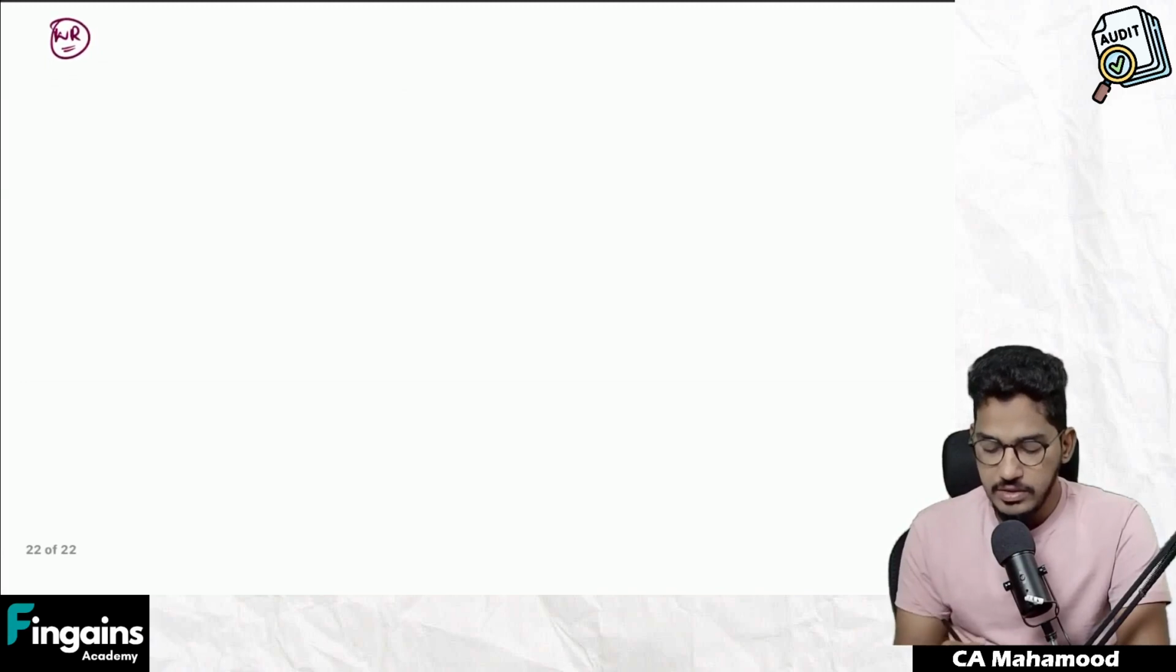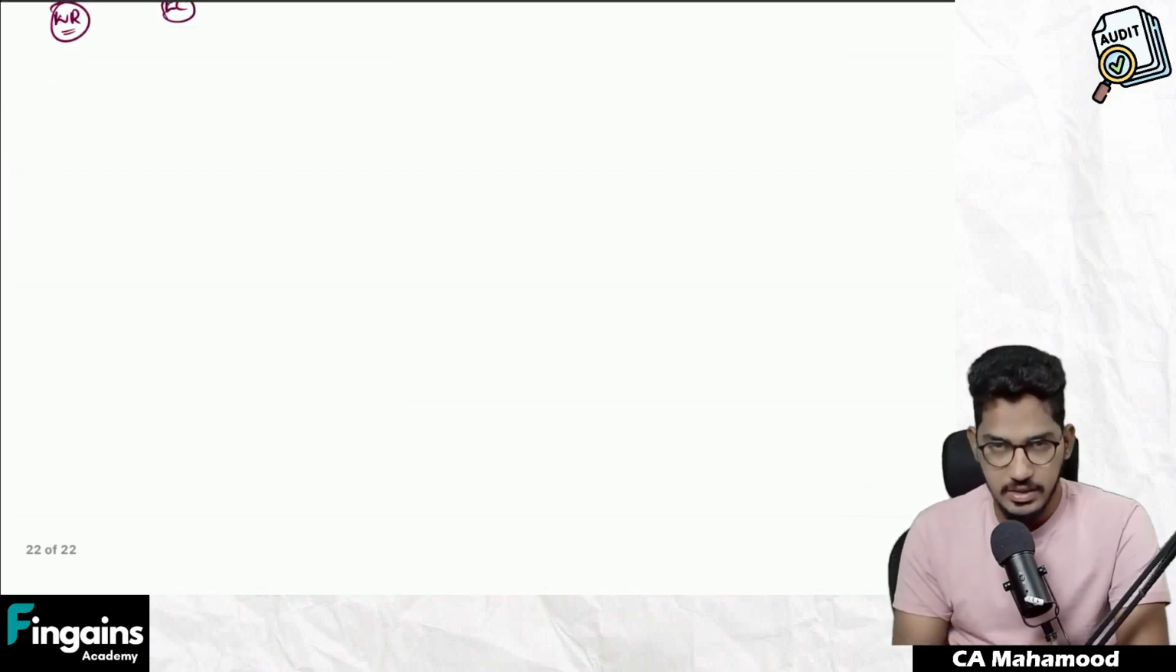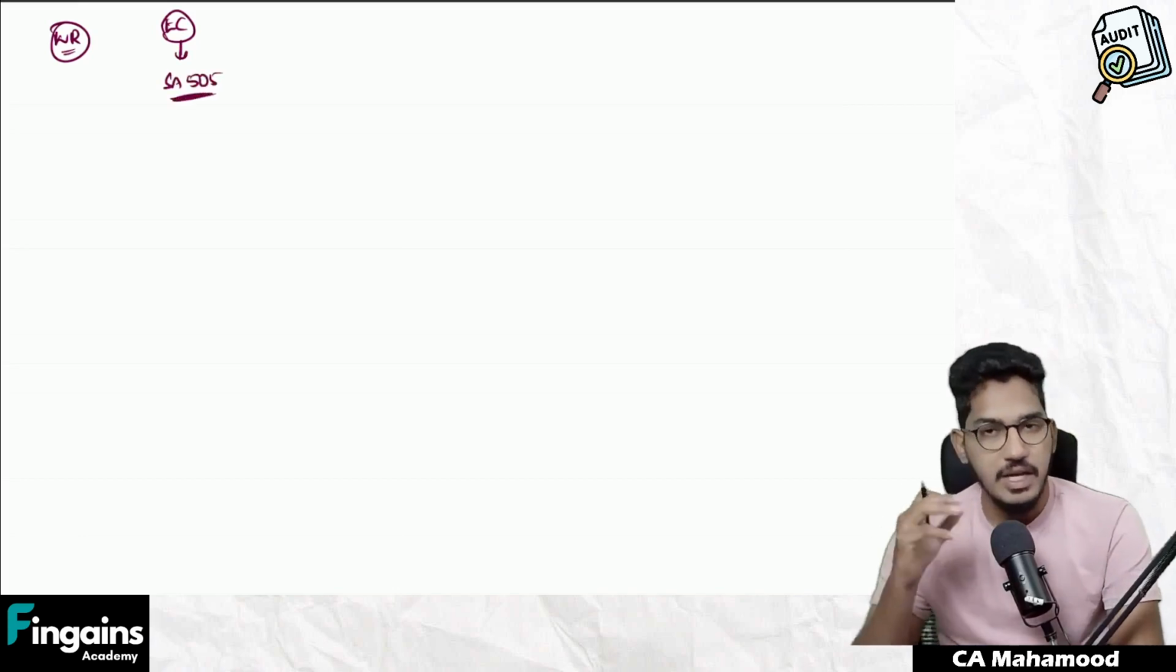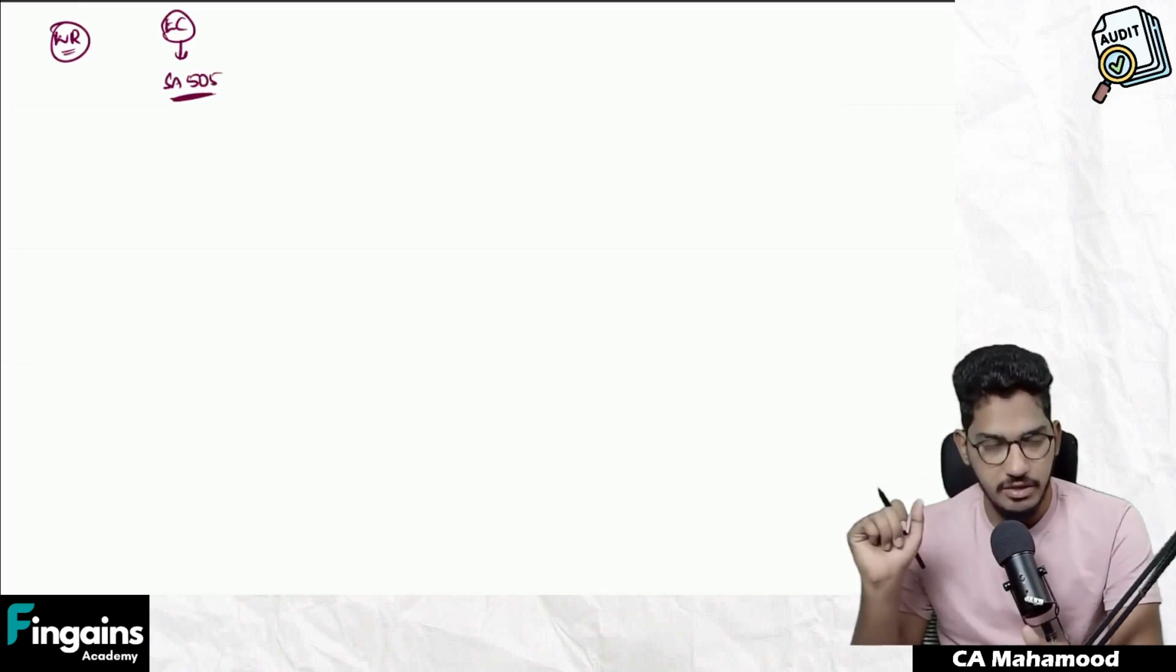Like the way we have seen various techniques for obtaining audit evidence, written representation is also one kind of audit evidence. And this term written representation is somewhat like external confirmation. See, we discussed what external confirmation is in SA 505.